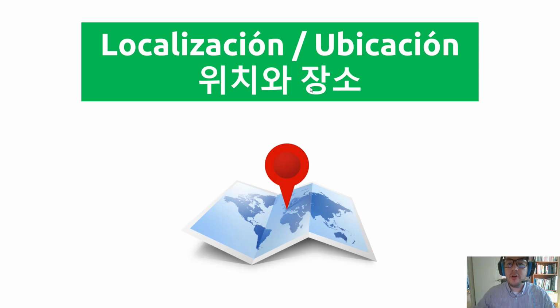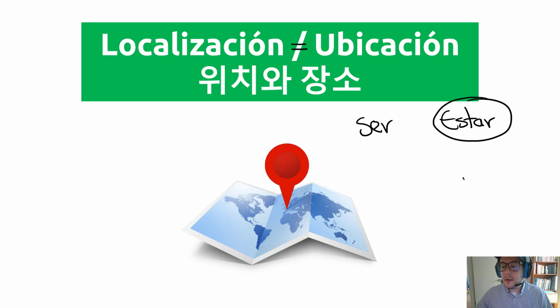Here, guys, we have one more use of the estar verb. We have localización, ubicación, which means the same. Here, I need to explain something. Pay attention. We have ser, unchangeable, and estar, changeable. So some locations, like people, animals, airplane, car, their location is always changeable. But some things like mountains, cities, countries, universities, their location is unchangeable. So this can be a little bit tricky, because you need to think: it moves, so we have to use estar. It doesn't move, we have to use ser.